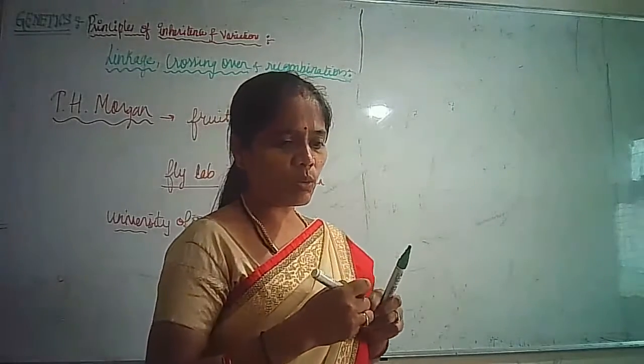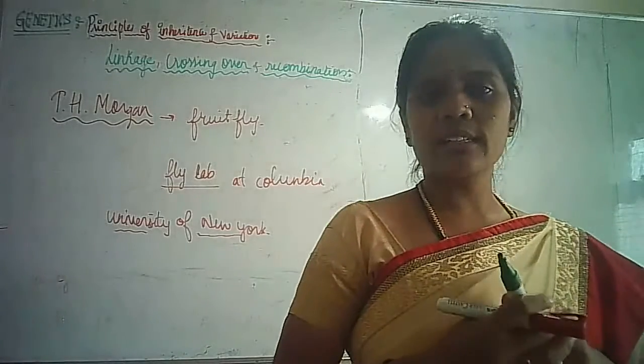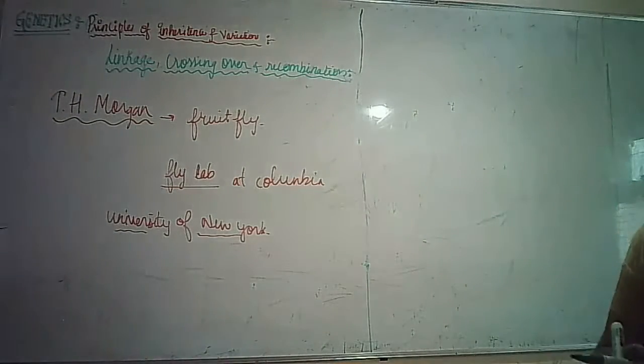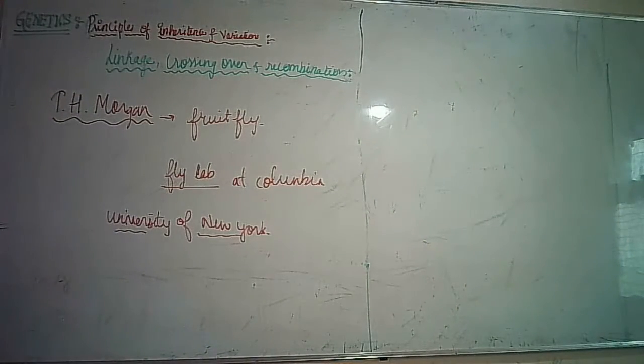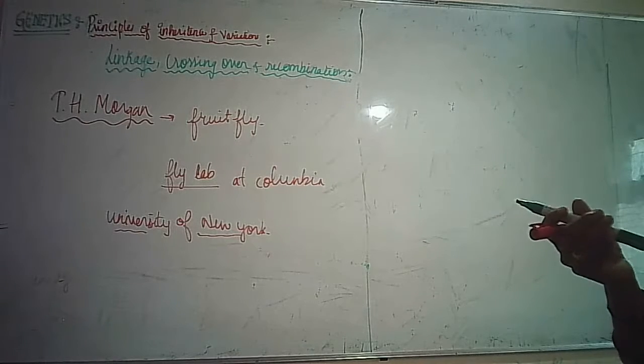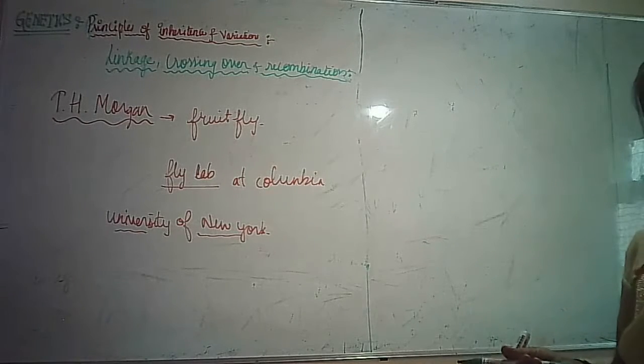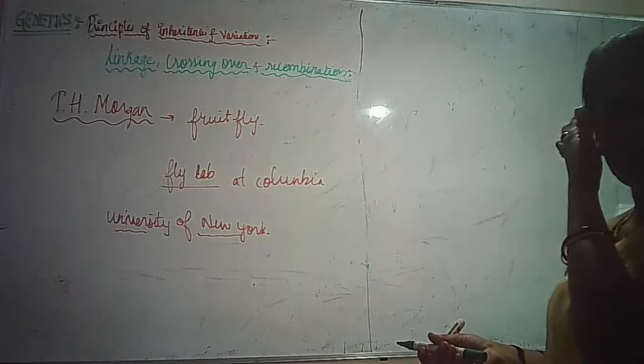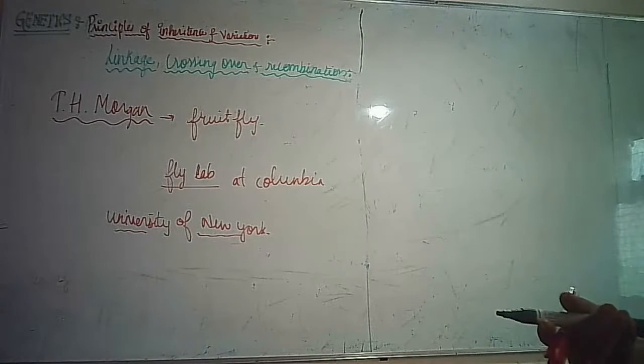Why did he select only the fruit fly? He could have selected others also, isn't it? He was known for his work with these fruit flies. He got a Nobel Prize also for that.